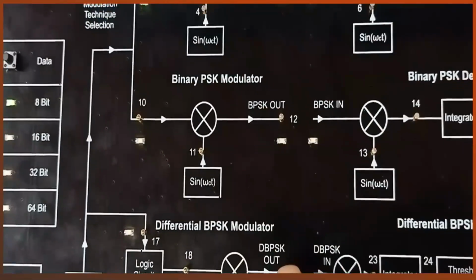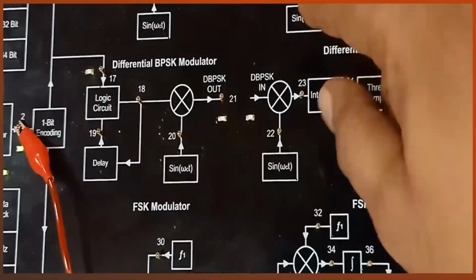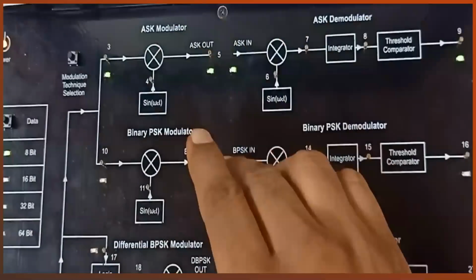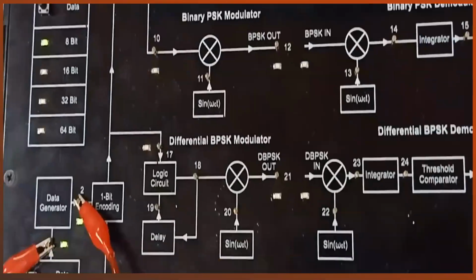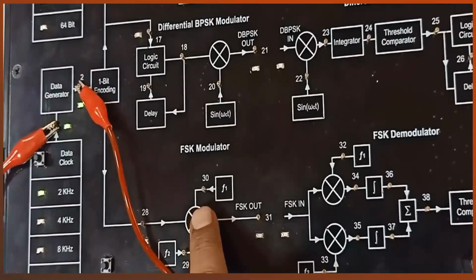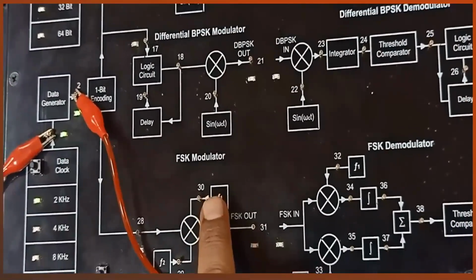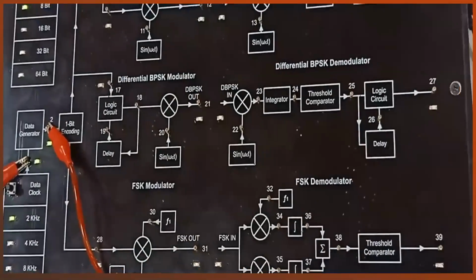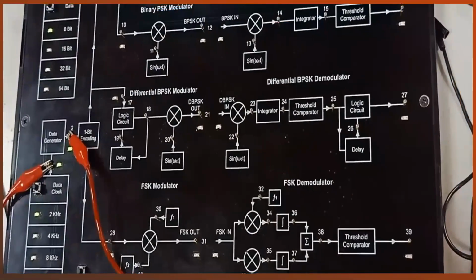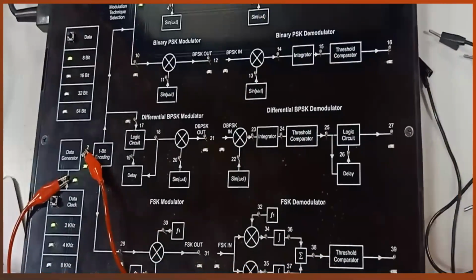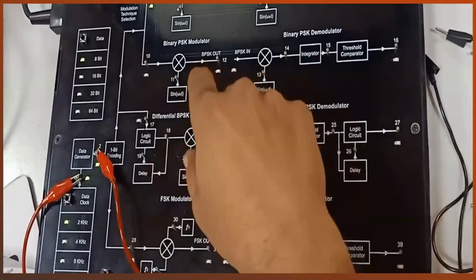So today our job, amongst all of them, is to perform ASK modulator, binary PSK modulator, and FSK modulator. So these are the passband techniques. Since the information is finally sent in the form of an analog signal, we are going to modulate this information with a sinusoidal signal.